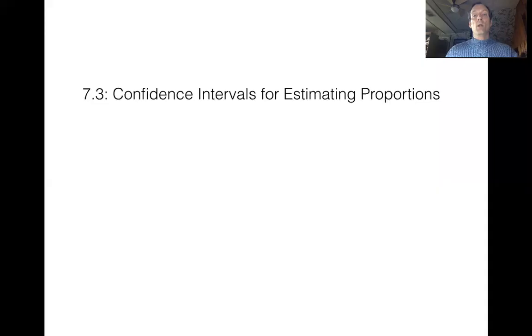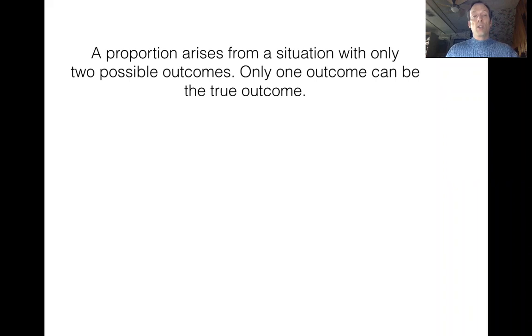In this video, we're going to talk about section 7-3, which is estimating confidence intervals for population proportions. To begin with, what is a proportion? Now, there's a number of different criteria that have to fall into place to make a proportion happen. The most important one for us, though, is you have a situation that has only two possible outcomes, and only one outcome could be the true outcome.